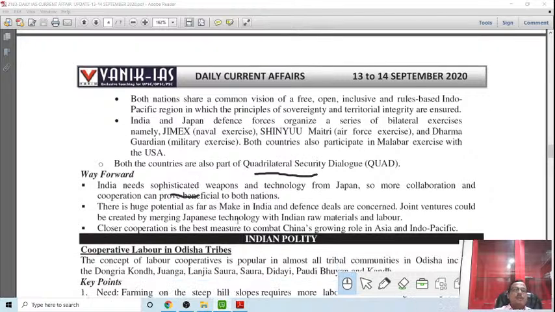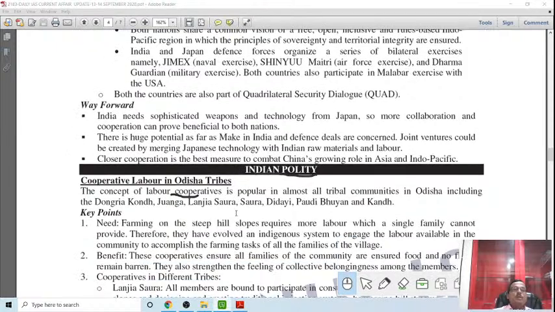Then we will go to the next topic in the Indian polity section: cooperative labor among Odisha tribes. There are so many tribes living in Odisha, and some are primitive tribes. More than 60 tribes are there in Odisha, and tribes are the most neglected, backward, vulnerable section around the country, so also in Odisha. The concept of labor cooperation is popular among almost all tribal communities in Odisha, including the Dongria Kondh, the Juanga, the Lanjia Saora, the Saora, the Didayi, the Paudi Bhuyan, and the Kondh.